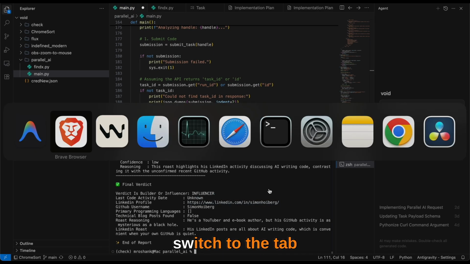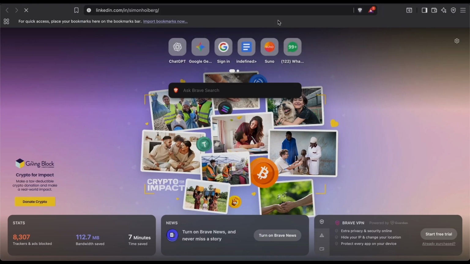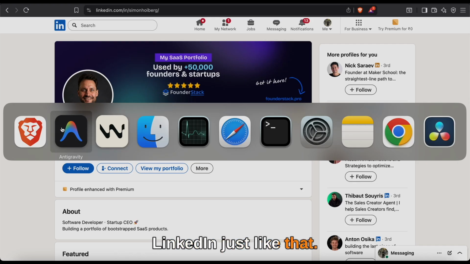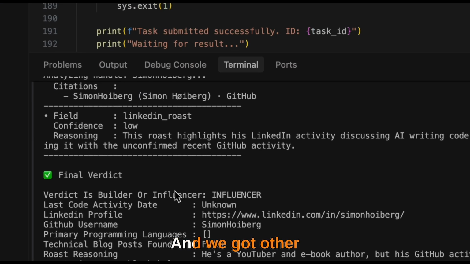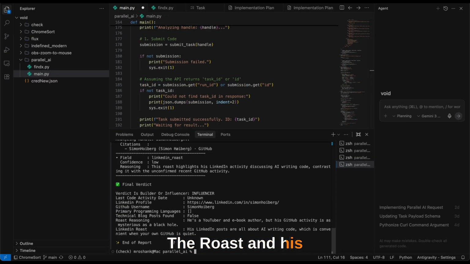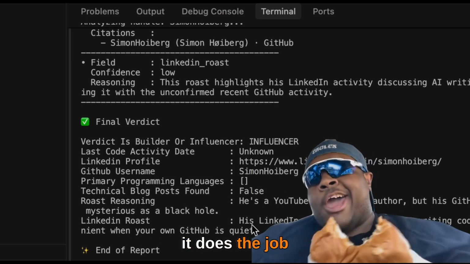So let me just switch to the tab real quick. Okay, so it's pretty accurate. We got the person. We got Simon's LinkedIn, just like that. And we got other information as well, the roast and his GitHub activity too, which is kind of meh, but I mean, it does the job, right?